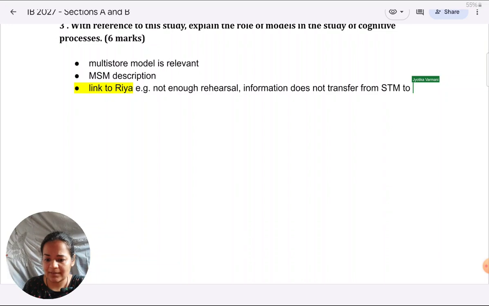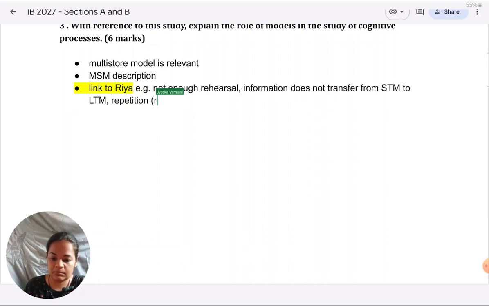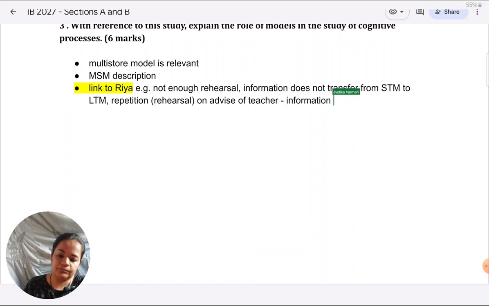Further, if you look at the situation, once her teacher advises her to rehearse, that is when she actually gets into repetition or rehearsal. And that is when information transfers into her permanent storage, that is to her LTM. And there are other instances also.